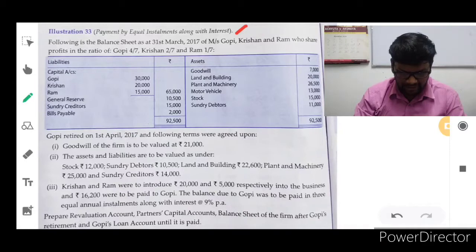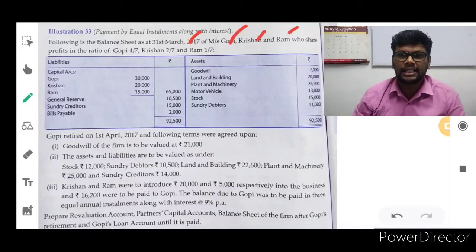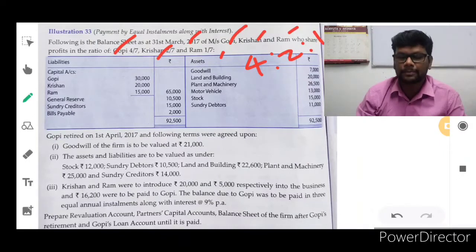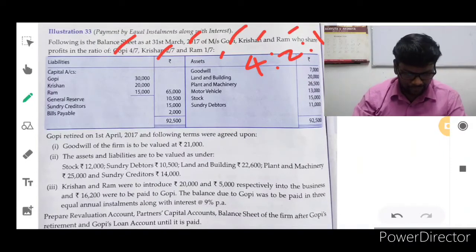Following is the balance sheet as at 31st March 2017. This balance sheet belongs to 31st March 2017 of M/s Gopi, Krishan and Ram. These three are partners. They are sharing profit and losses in the ratio of 4/7, 2/7, 1/7, which is 4:2:1. It is their profit and loss sharing ratio.